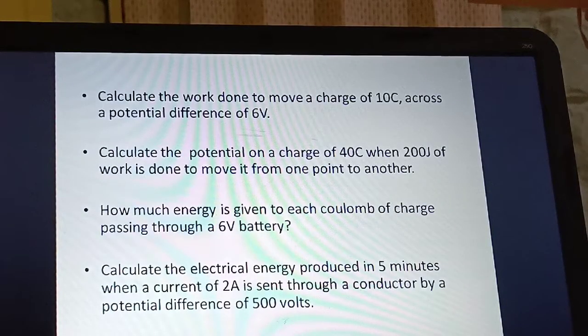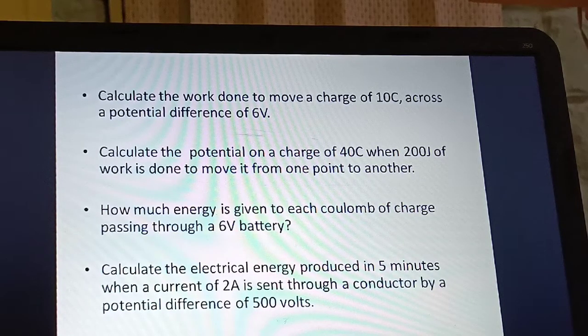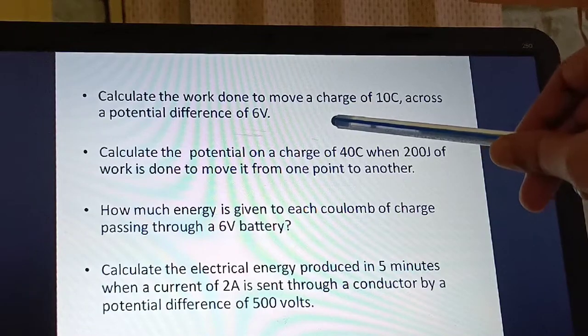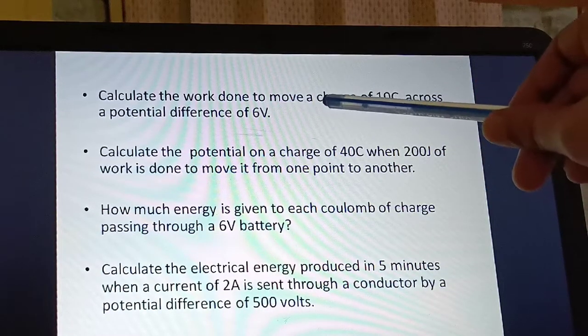So let's move on to the sums. Let's solve the problems. The first one: calculate the work done to move a charge of 10 coulomb across a potential difference of 6 volt.